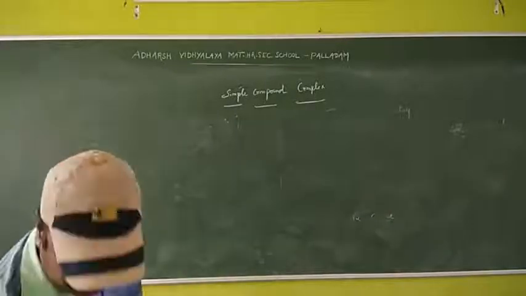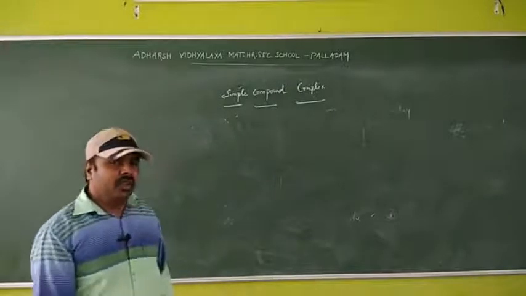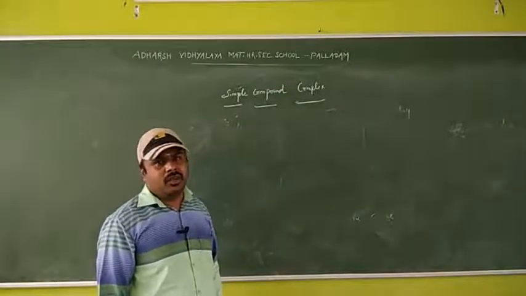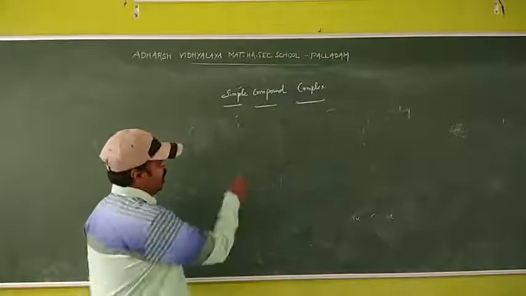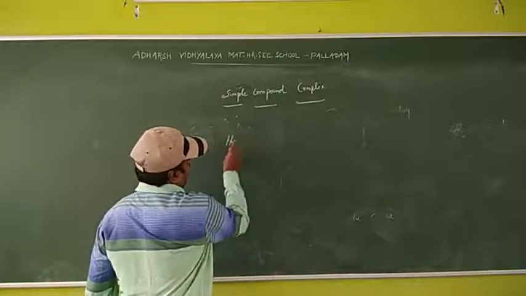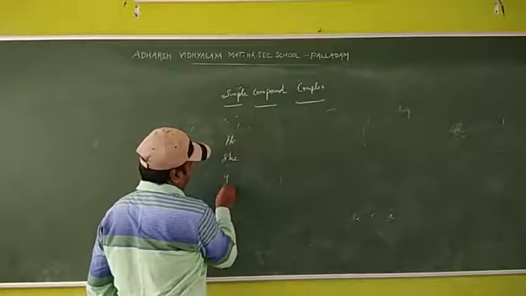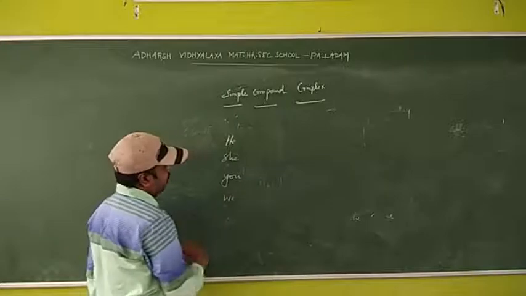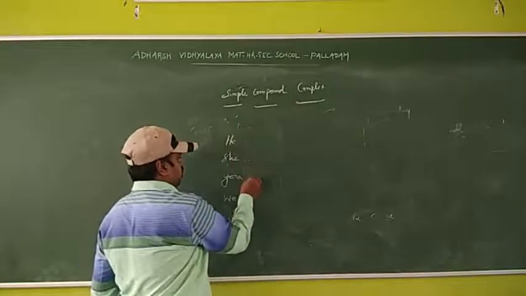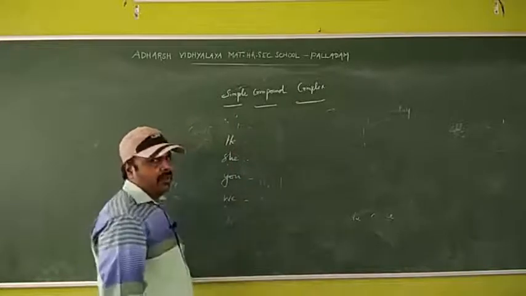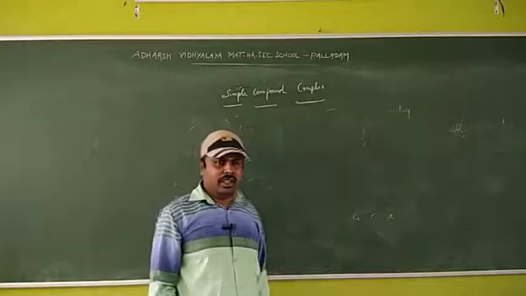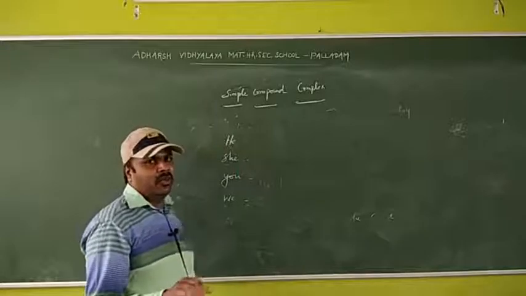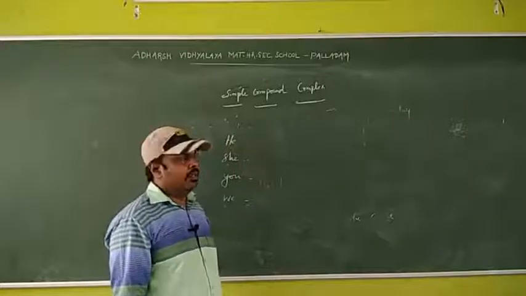And one more, we have to know about the possessive adjective. For example, he, she, you, we, these are all pronouns. Noun means you can know that is the name of the place, the person, things. So instead of the noun only we are using pronouns.